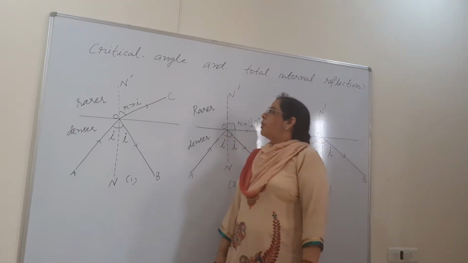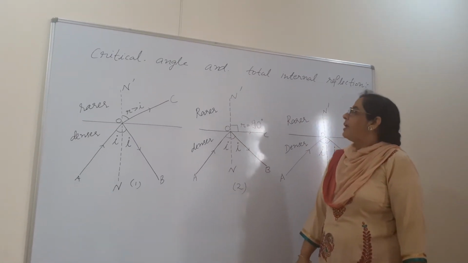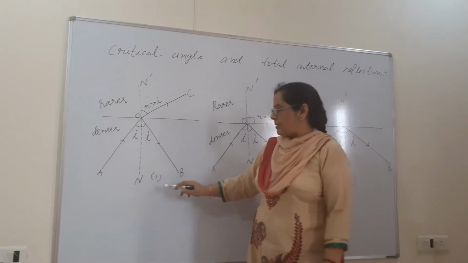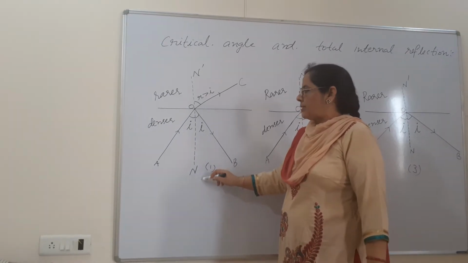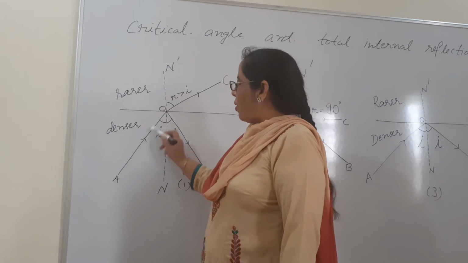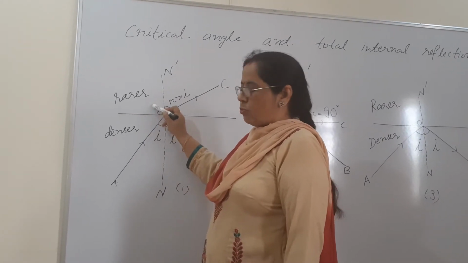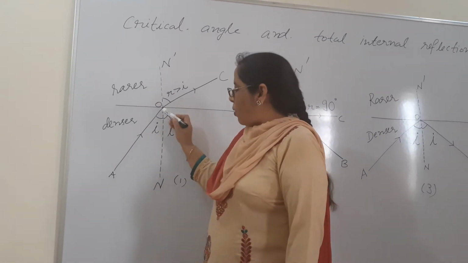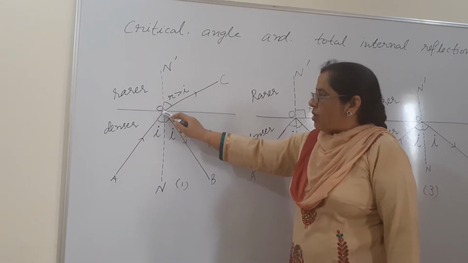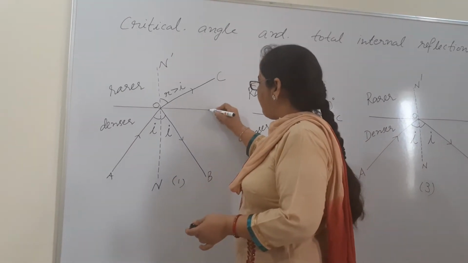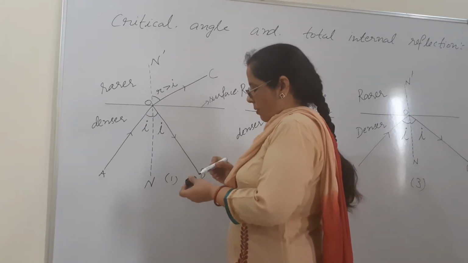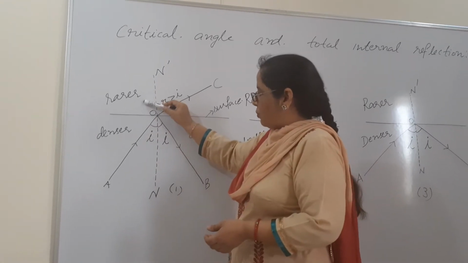Students, today we are going to start our topic, critical angle and total internal reflection. For that, please try to understand this first diagram. Suppose that ray OA is entering from a denser to a rarer medium. OA is the incident ray, and I already told you where the ray is striking. This is the surface which is separating the two mediums. So the ray is going from denser to rarer medium.